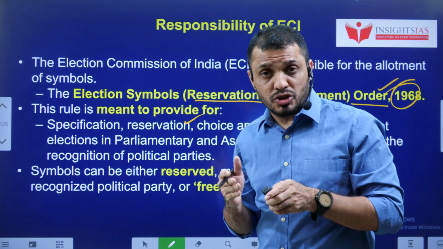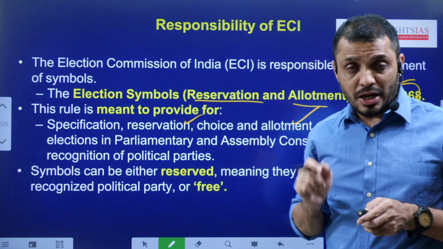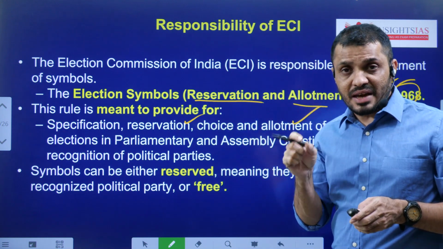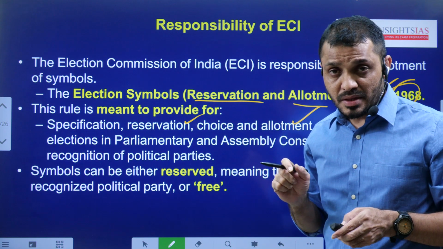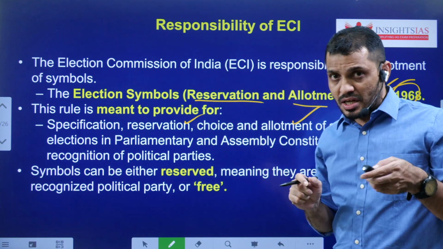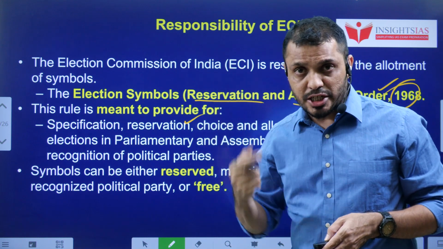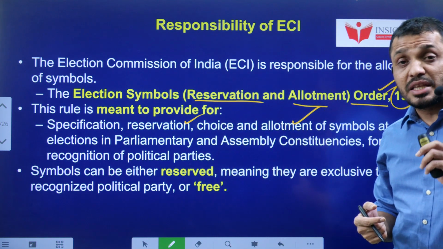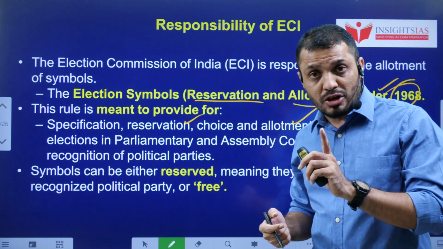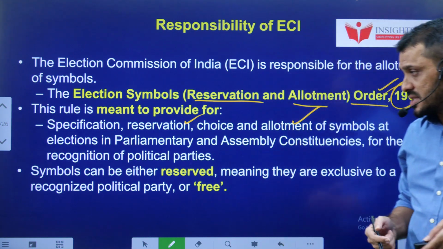That is the reason the Election Commission of India agreed to allocate whatever symbol they originally had; their symbol was given to them. Okay, even though they did not contest in the last 2 elections. In the other constituencies, that symbol can be allocated to some other people. This is mainly the problem if a political party did not contest in 2 consecutive elections.